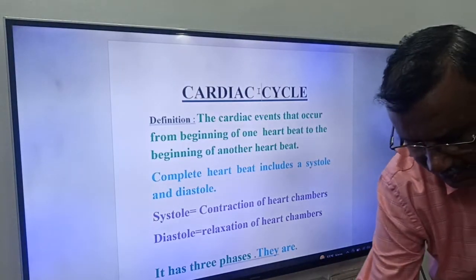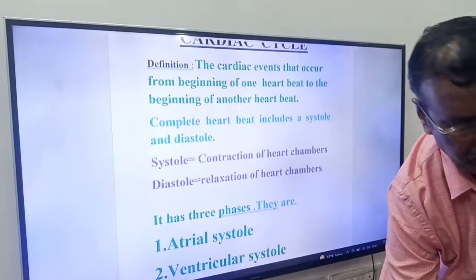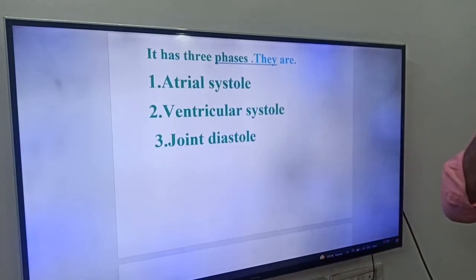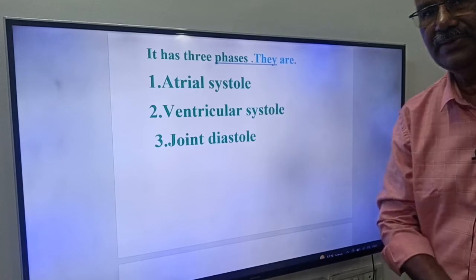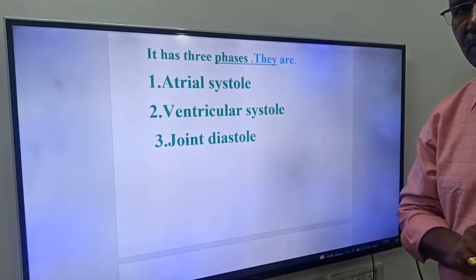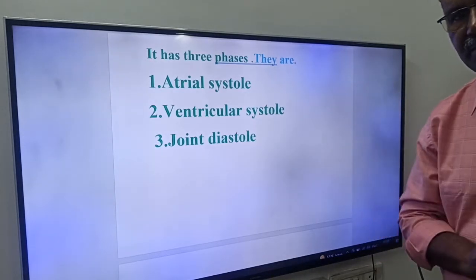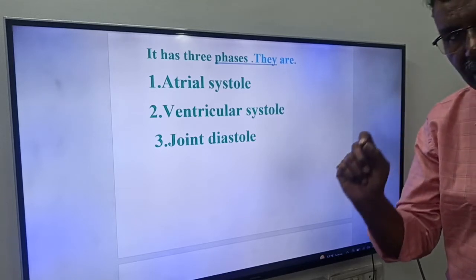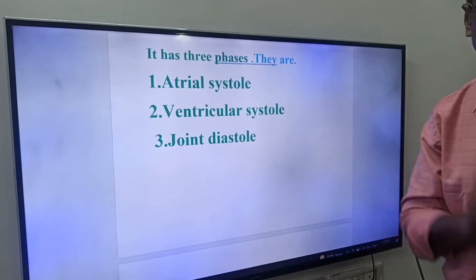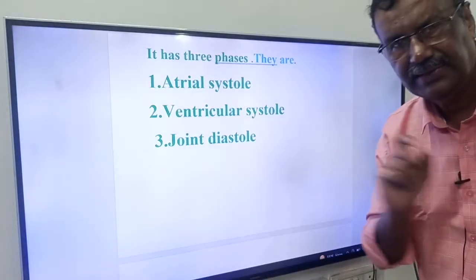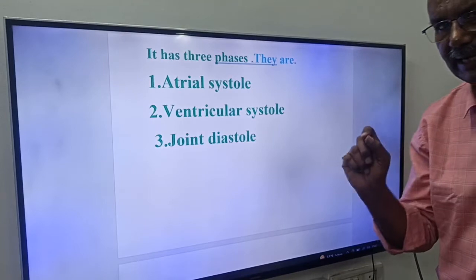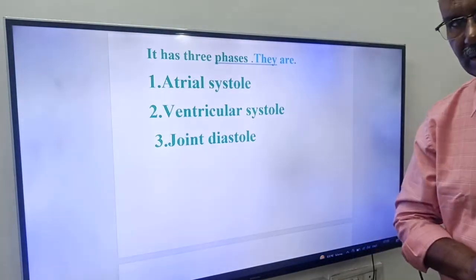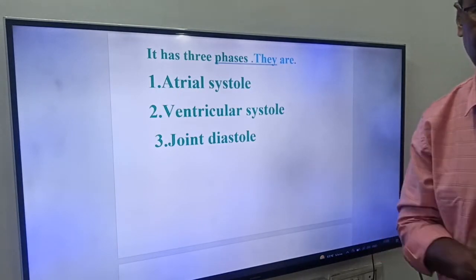Okay friends, this cardiac cycle has three phases. This is very, very important, friends. What are those three phases? Atrial systole, ventricular systole, and joint diastole, friends. Cardiac cycle has three phases. What are those three phases? One is atrial systole, second one is ventricular systole, third one is joint diastole.